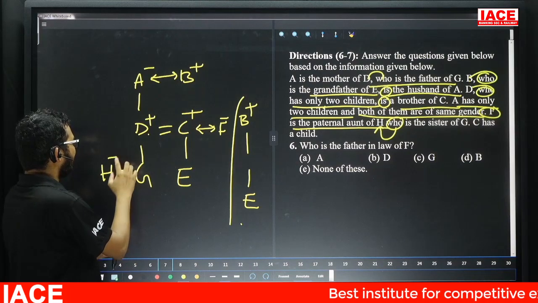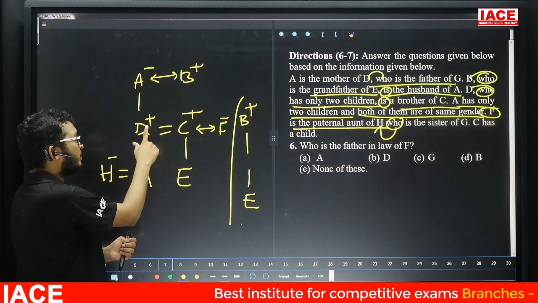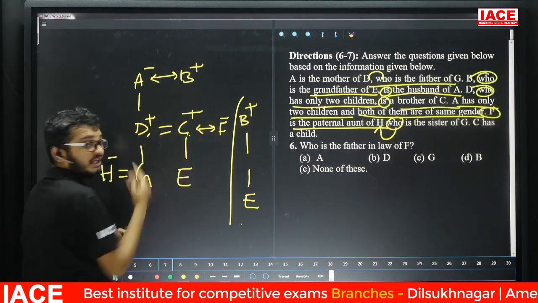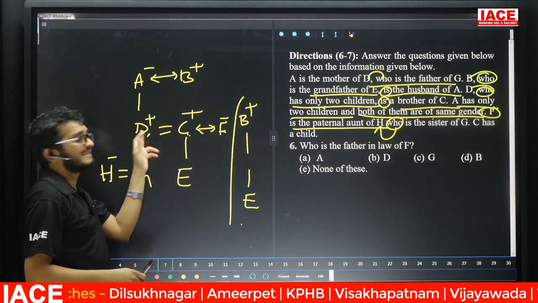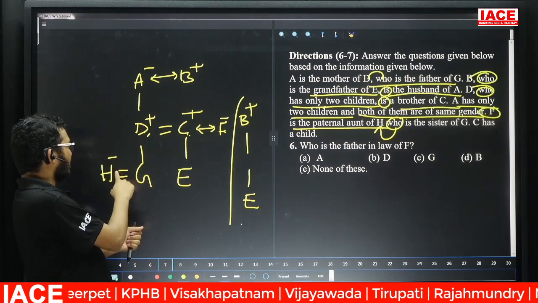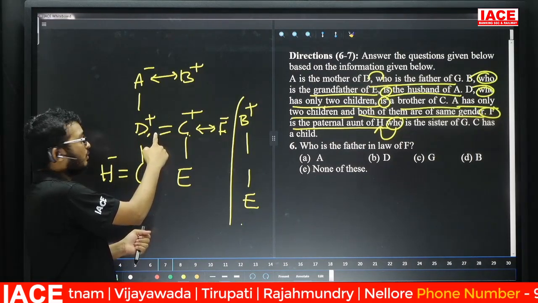How? Here, H's father is D. Now, D's brother is C. C's wife is F. So here F, see here. Friends, how F is related to D means here sister-in-law. So here H's father is D. Now this one is what?